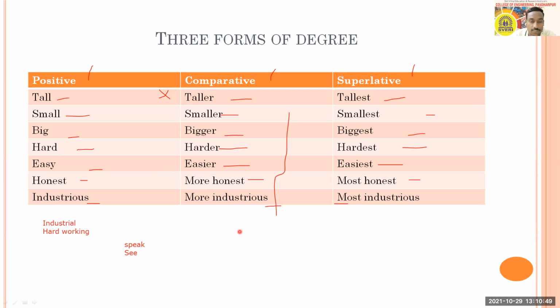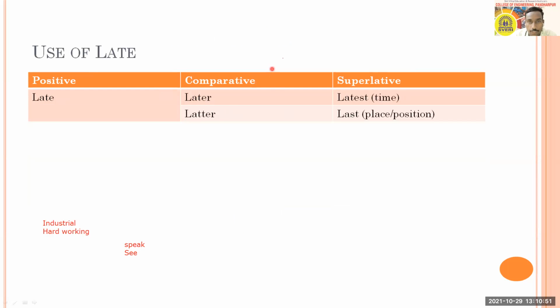All of you got it right. And here on the next slide, you can see the adjective late can be used in 2 ways. In positive it is late, but in comparative it is later and latter also. You can check pronunciation, that is later, that is latter.